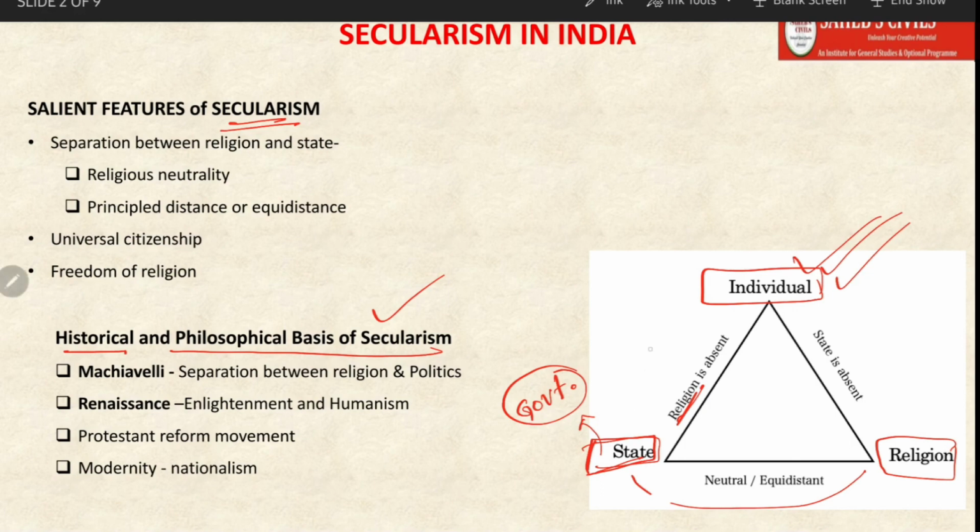This is known as the public sphere. The dealings of the state and the individual constitute the public sphere, also known as the political sphere. In the political sphere or arena, there should be no dealings or concerns related to religion. Now we must also understand that what we are studying here is more relevant to the European model of secularism.